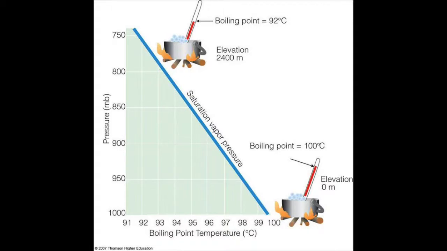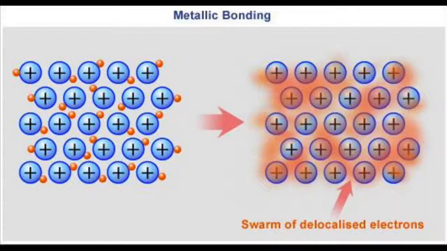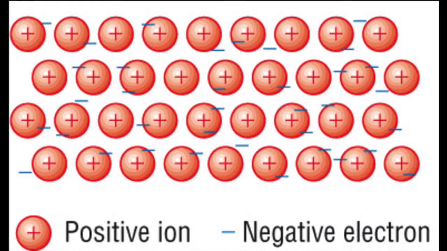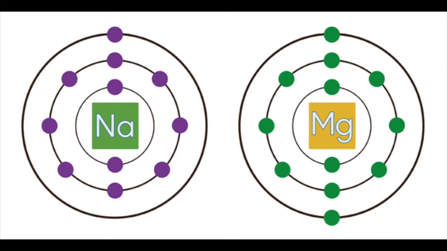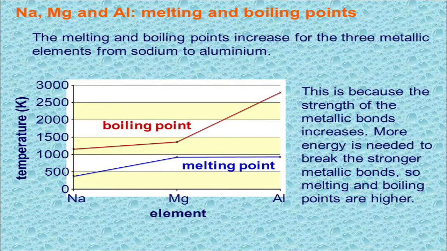There are three common metal elements, sodium, magnesium, and aluminum, that have metallic bonding, in which positive metal ions are attracted to delocalized electrons. Going from sodium to aluminum, the charge on the metal ions increases from positive 1 to positive 3, with magnesium at positive 2. The number of delocalized electrons increases, so the strength of the metallic bonding increases and the melting points and boiling points increase.